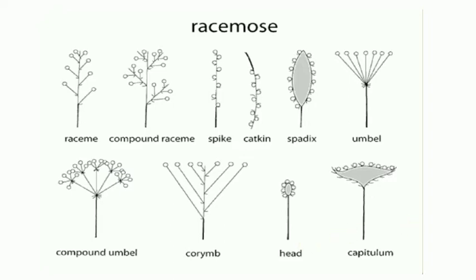So, racemose flower has small pedicel. Compound raceme, it is branched. Spike has no pedicel. Catkin, the flowers are present nearby. Spadix, long and thick peduncle. Like that, every racemose inflorescence type has a unique feature. We shall see those features with some lines.